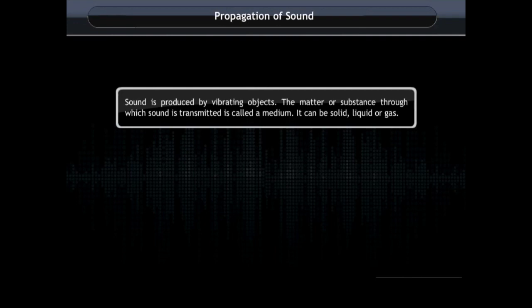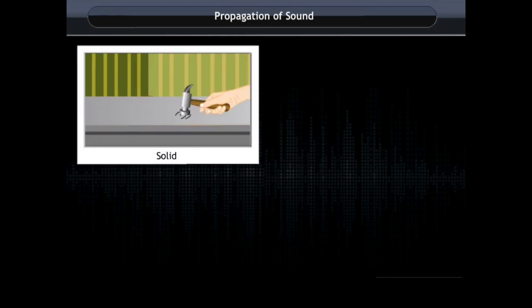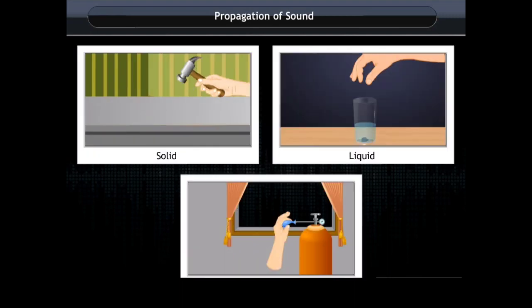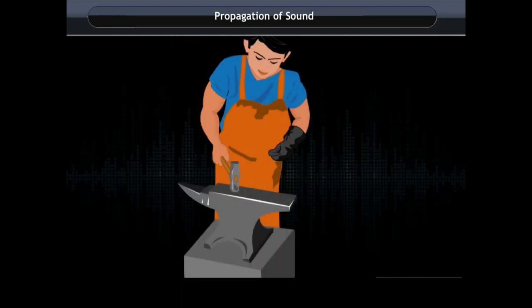Propagation of sound. Sound is produced by vibrating objects. The matter or substance through which the sound is transmitted is called a medium. It can be solid, liquid, or gas. Sound is a mechanical wave.